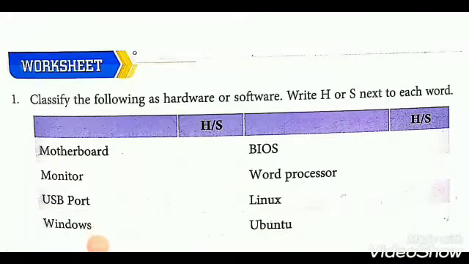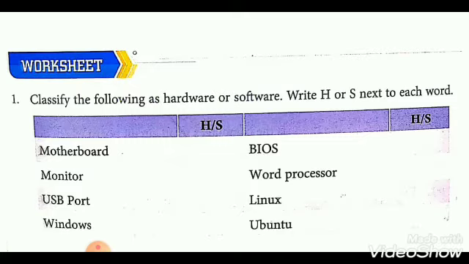Everyone, write down your worksheet in your computer textbook. If you have a computer textbook, then you can write in your textbook. But if you don't have, then you can write this exercise in your notebook. Question number 1. Classify the following as hardware or software. Write H or S next to each word. If anything is hardware, you write H, and if anything is software, you write S.